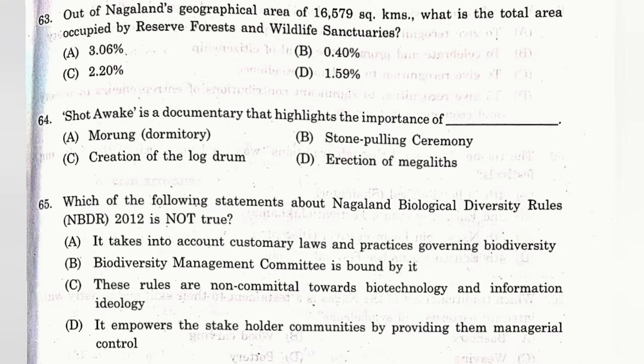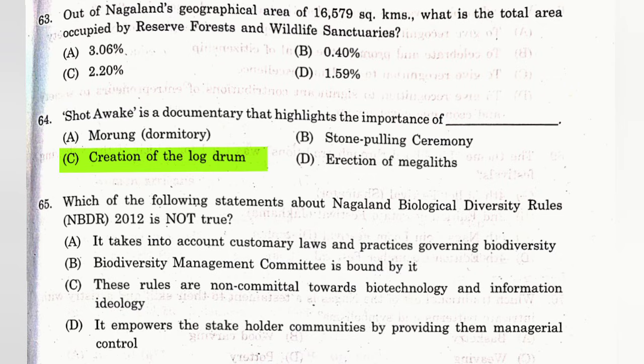Question number 63. Out of Nagaland's geographical area of 16,579 square kilometers, what is the total area occupied by reserve forests and wildlife sanctuaries? The answer is A. 3.06%. Question number 64. Shot Awake is a documentary that highlights the importance of. The answer is C. Creation of the log drum.